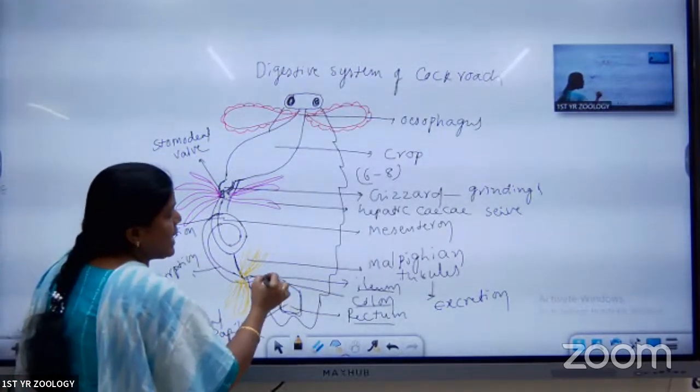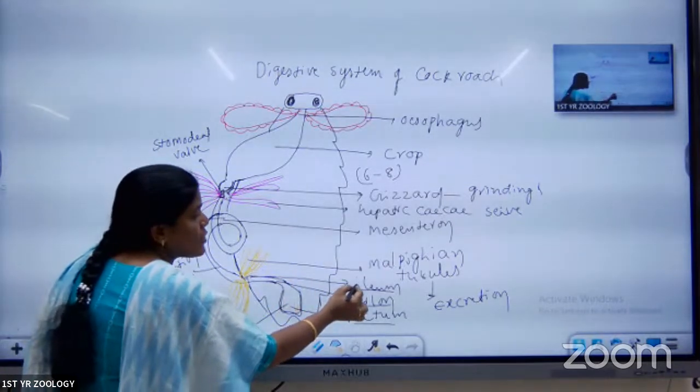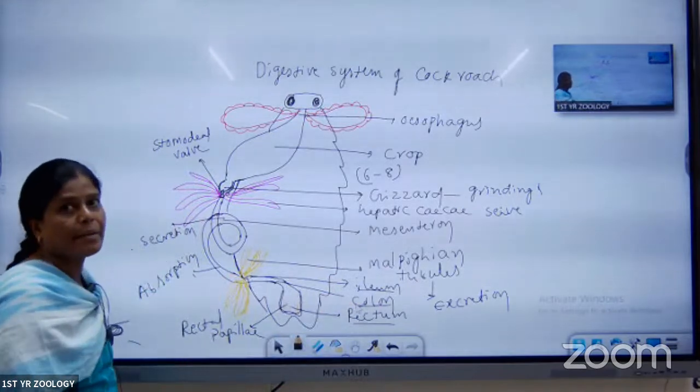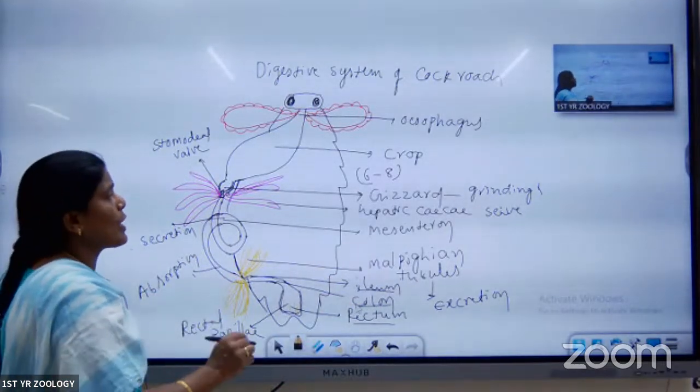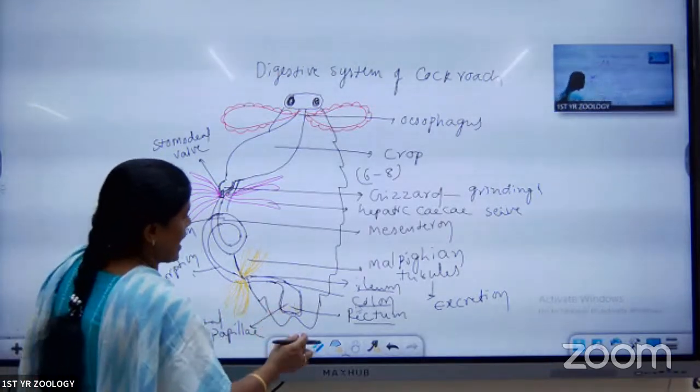Next, the last part, the hindgut, has three parts. The first part is the ileum, the second is the colon, and the last is the rectum. Like this, that is the total alimentary canal. Now, we are going to discuss the digestive glands.